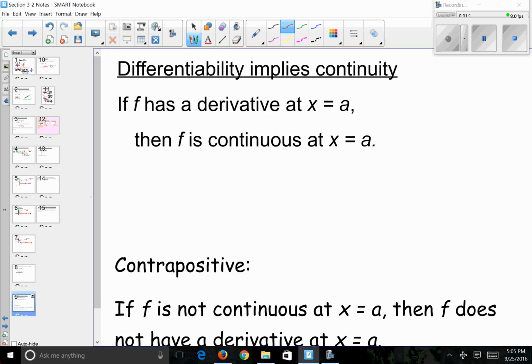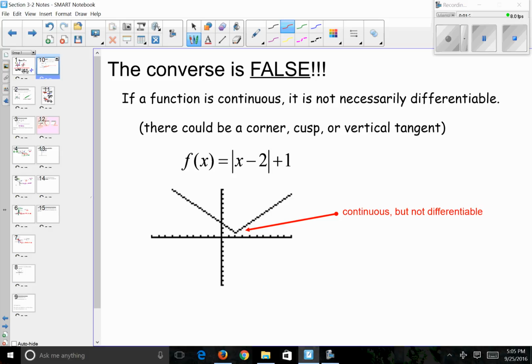One thing that's important to keep in mind, though, is that the converse is false. If a function is continuous, it is not necessarily differentiable. In fact, if a function is continuous, we cannot really say whether a derivative has to exist or not. We would have to look at it on a case-by-case basis. And that means that it's nice to keep in mind a particular example.